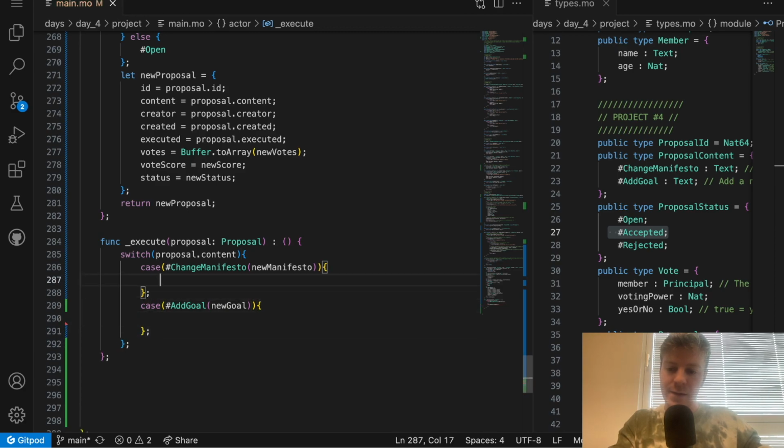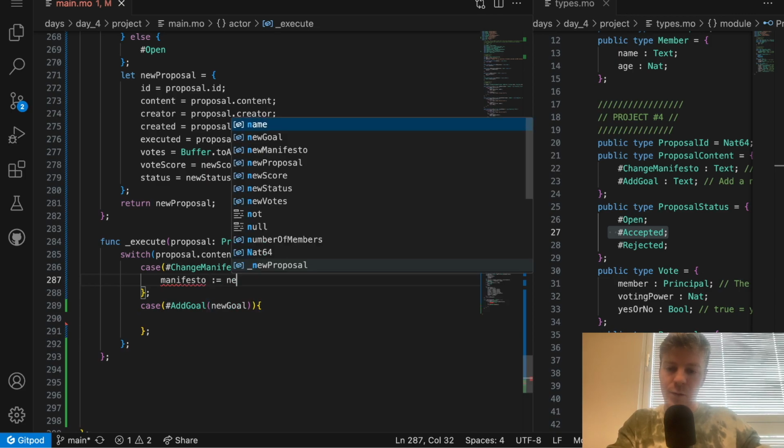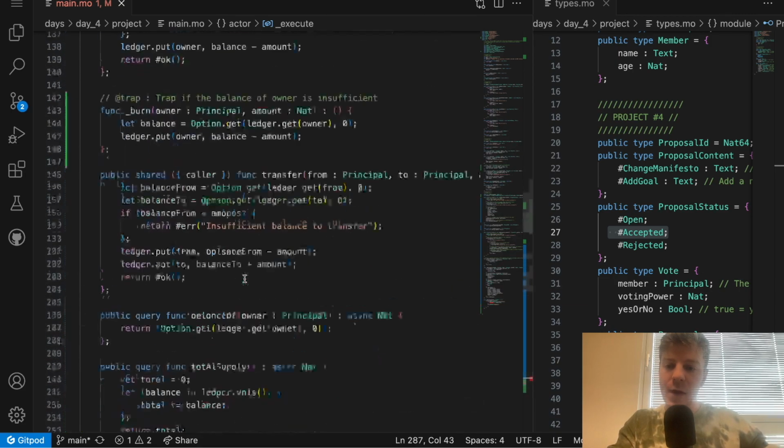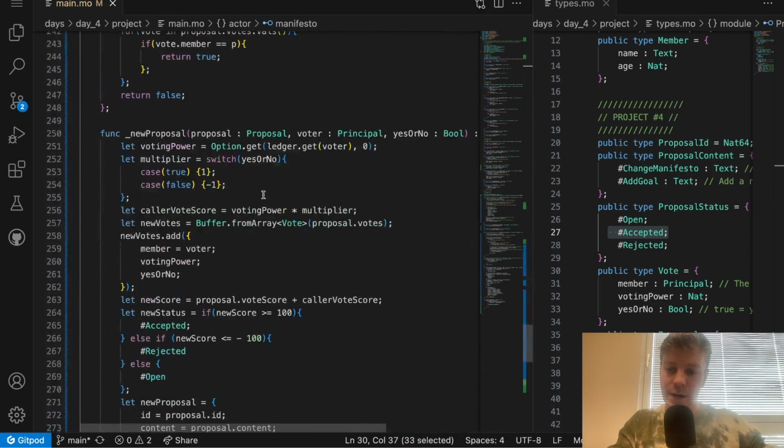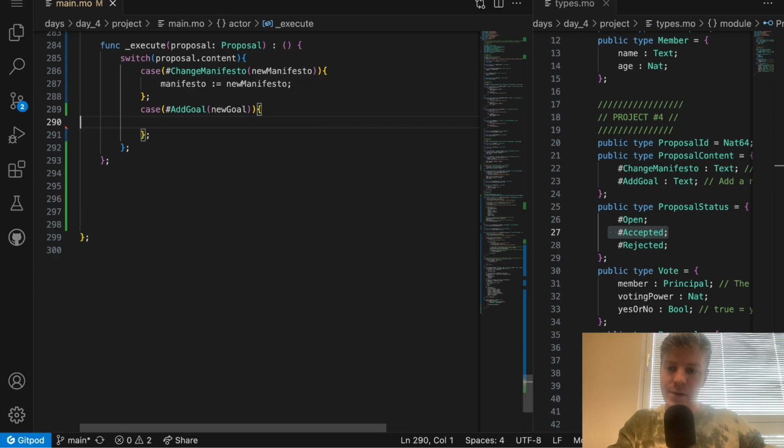So in this case, we'll just do manifesto is equal to new manifesto. We are taking the variable from here, so this is this one. And in a similar manner, we can do goals.add new goal.